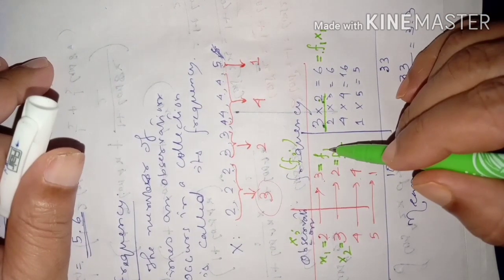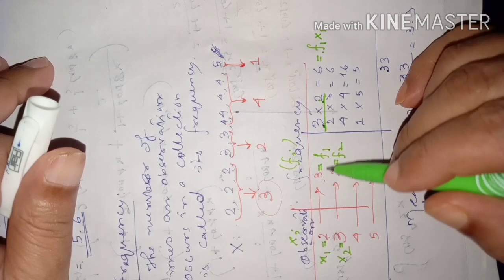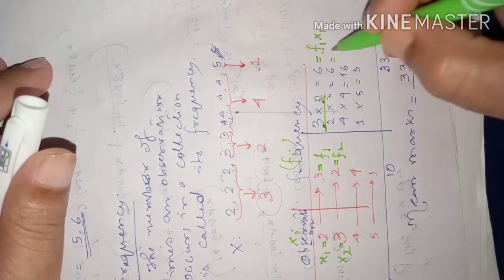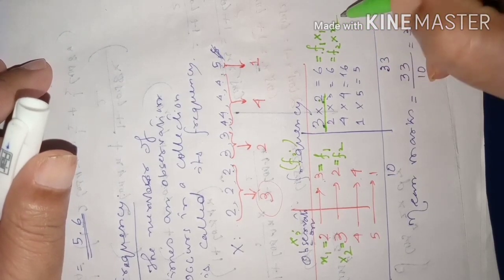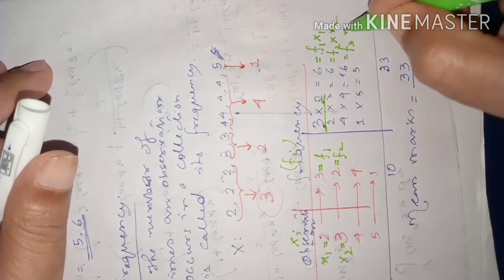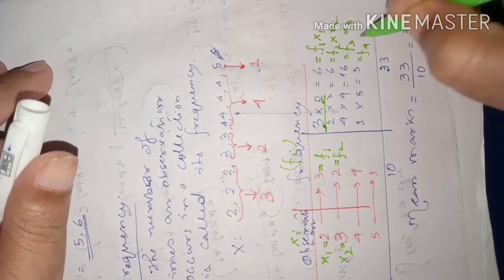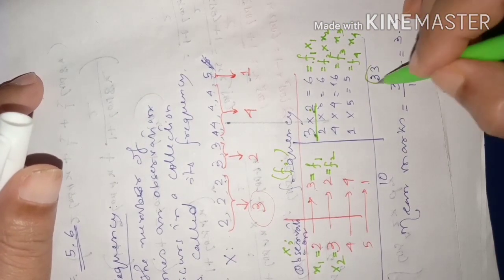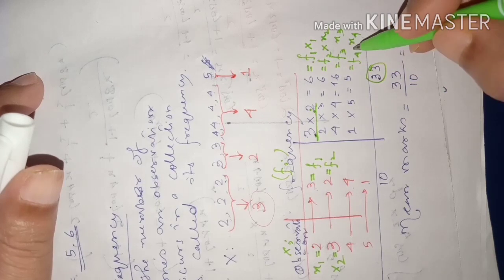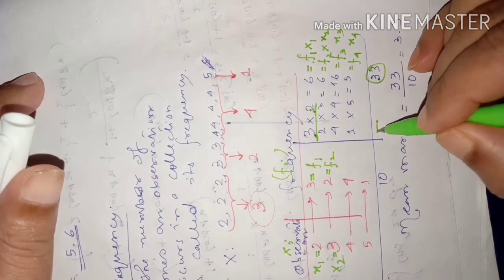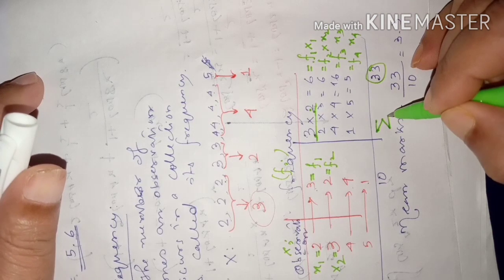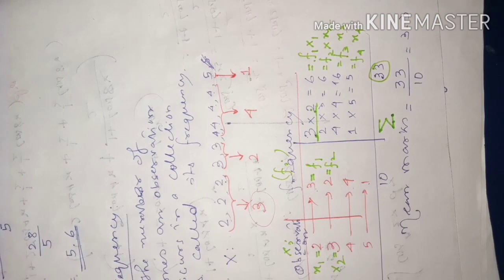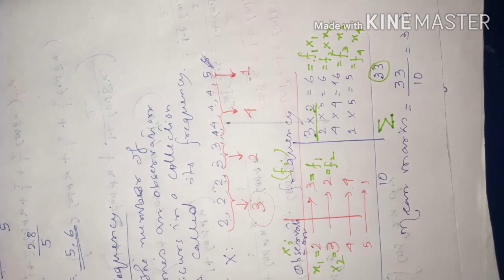When we write a subscript here like this, it represents which frequency you are talking about. If I write F2, you will understand the second frequency, which is multiplied by observation 2. Like that, frequency 3 multiplied by observation 3, and frequency 4 multiplied by observation 4. Then this is the sum of the products of frequency and observation. Sum in mathematics we denote by a symbol called sigma. Sigma stands for sum.